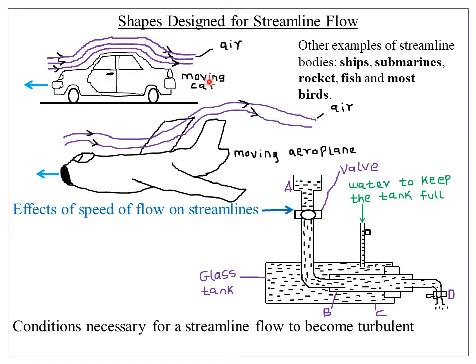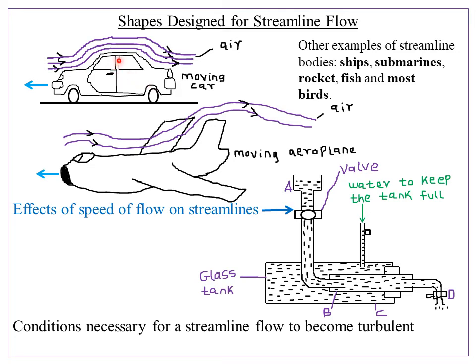So you can look at my moving car here. You can see it is made in such a way that the edges are very smooth. The edges are somehow curvy. So the edge here is very smooth. The edge here is very smooth. So this leads to alignment of the streamlines of the fluid to move continually, and as you can see, it does not result in any eddy current. So this is what we are calling a streamline body.